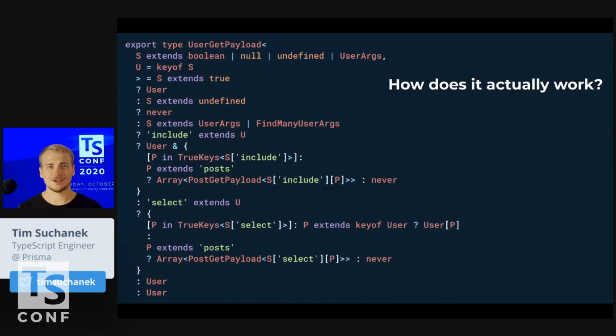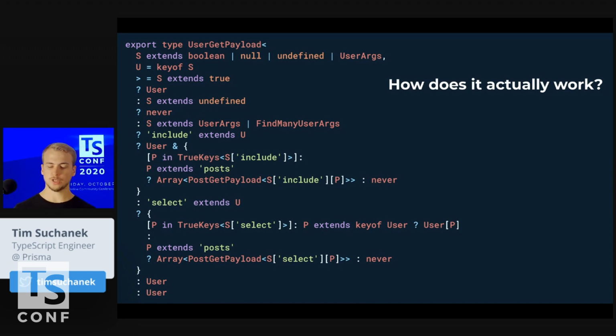So this is how it looks. This is really complex, I know, and I cannot dive into the details here today. But after all, it's really just a combination of conditional types and map types. Awesome. So we just saw the basic API works.